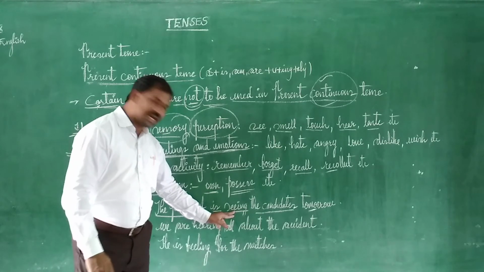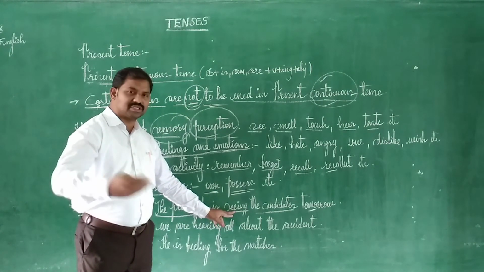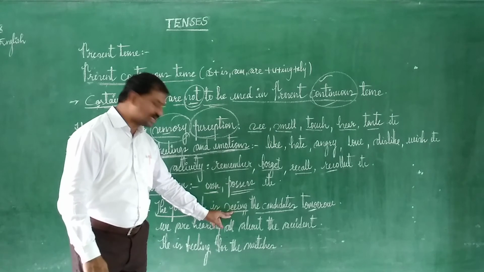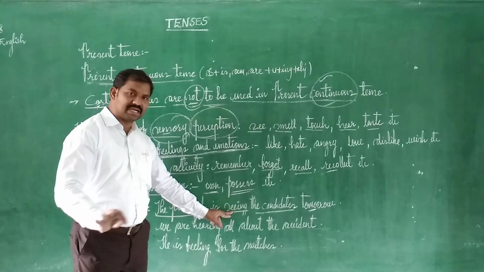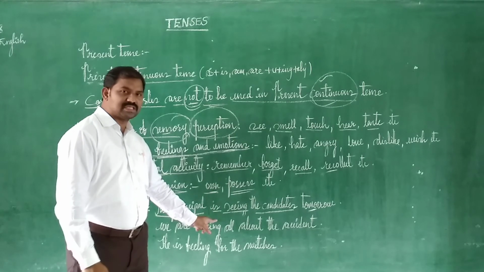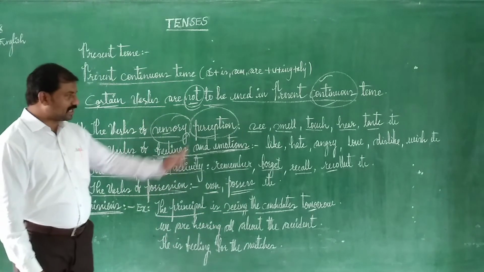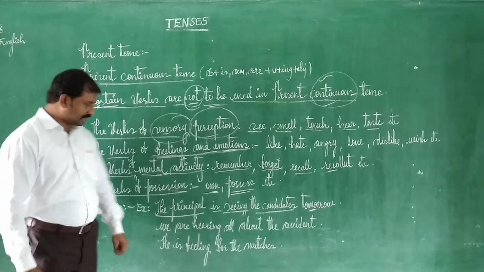Understood? So seeing here means he is going to take an interview. He is asking some questions and getting the answers. So this sense of seeing is completely different from sensory perception. Don't get confused in understanding this sentence. Seeing here has a different meaning than sensory perception.